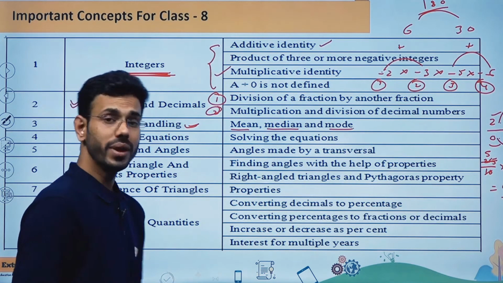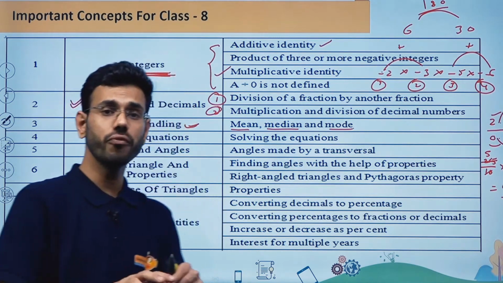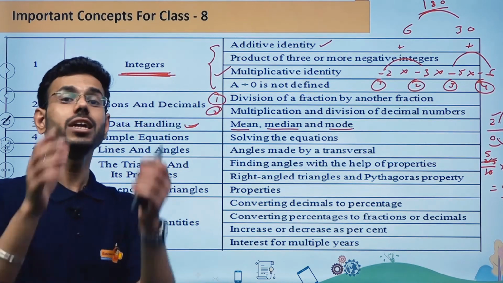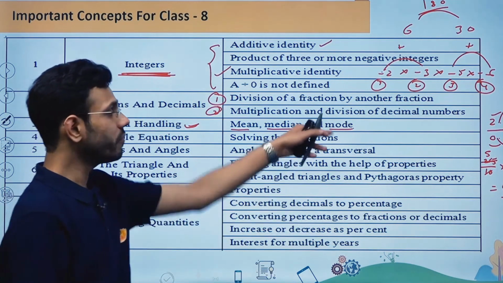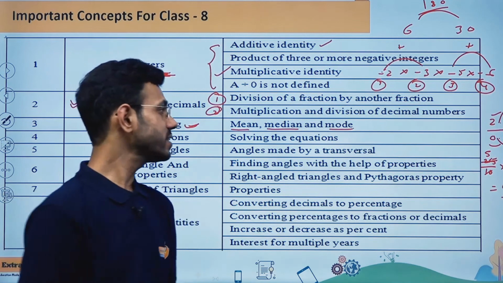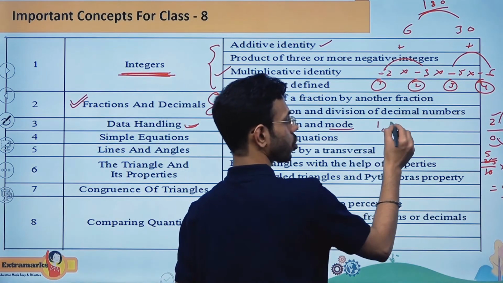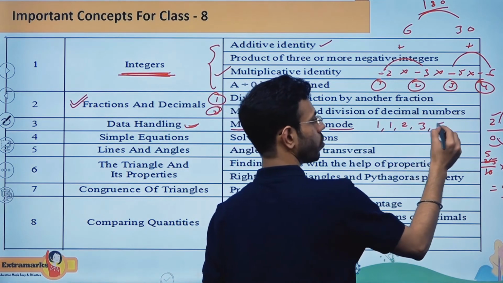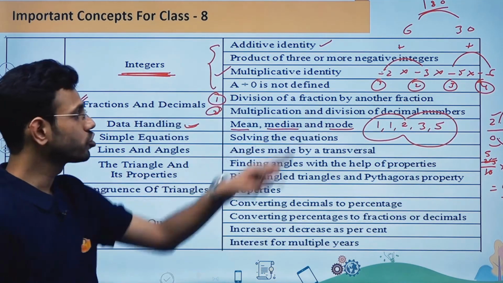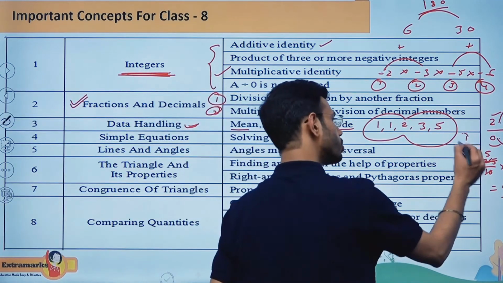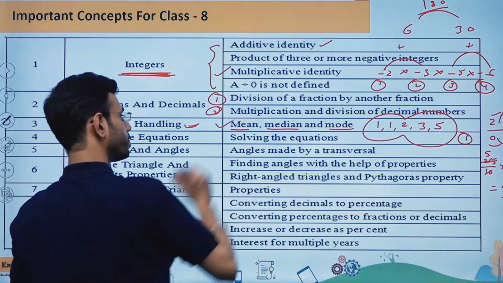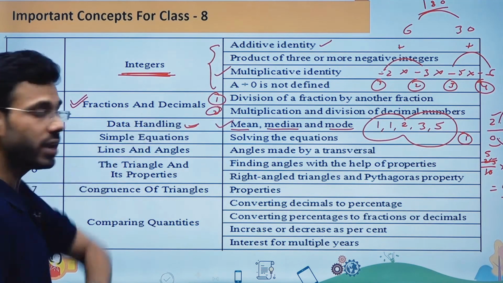And in the same way, median is that quantity which divides the given data, after arranging it in increasing or decreasing order, into two equal groups. And when I'm talking about mode, this is going to be the most frequently occurring data. That means if I'm writing the data like this: 1, 1, 2, 3, 5, and I'm asking you what the mode of this data is, then the mode is going to be 1. Why? Because the most used number in this sequence is 1. So you have to focus on these three concepts while preparing for this chapter, data handling.